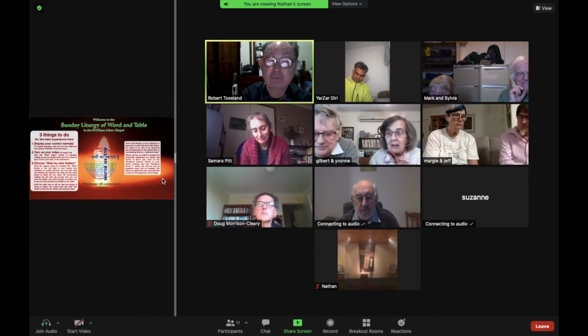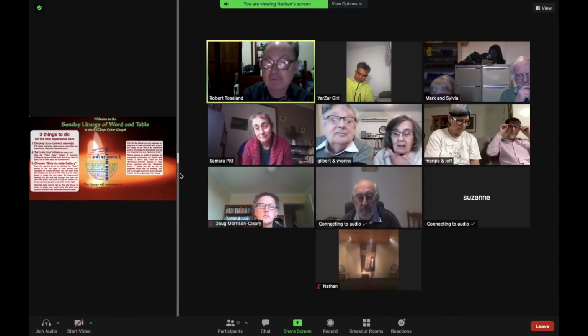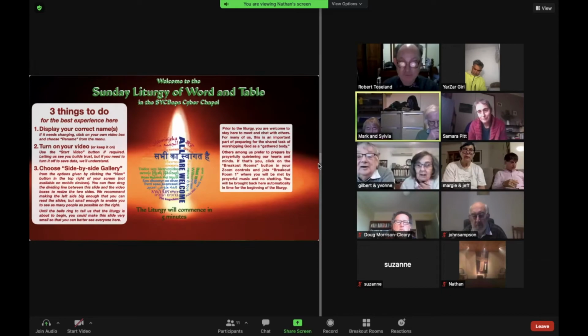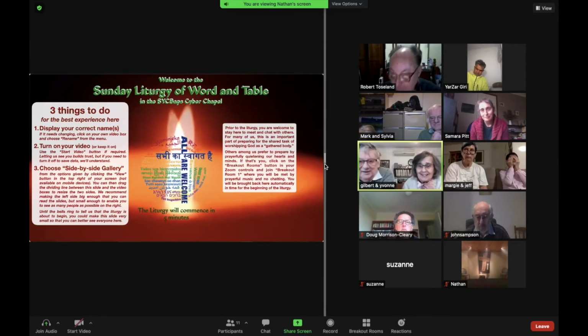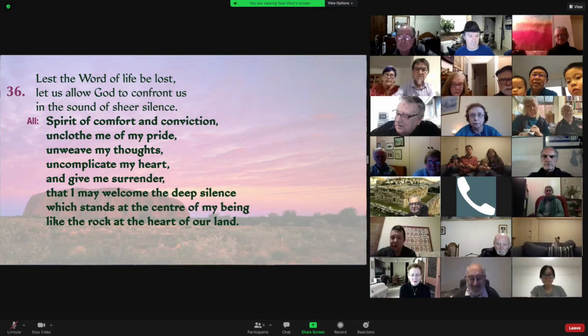We recommend arranging it so that you can see as many of the participants as possible, while still keeping the slides big enough for you to read them easily. The perfect arrangement will depend on the size of your screen, but on many screens about 50-50 will work well. You can readjust it at any point during the liturgy if you need to. If you're running dual screens, you can do even better, but the kind of people who run dual screens usually don't need my help to sort them out.